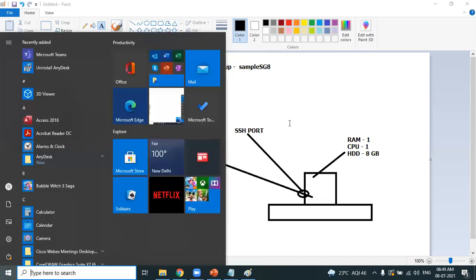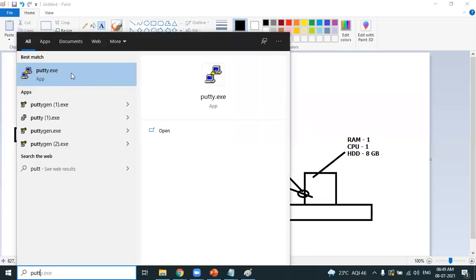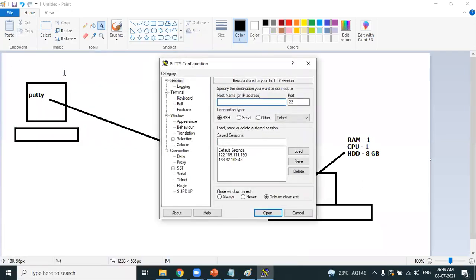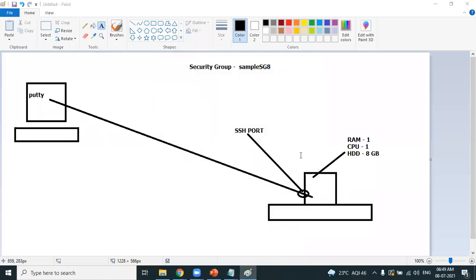Just search for PuTTY. You get the putty.exe file. So just open it. The PuTTY terminal is ready. I repeat again, PuTTY is a terminal which is used to connect to the Linux machine. We have successfully created the Linux machine. That part is learned, that part is done.